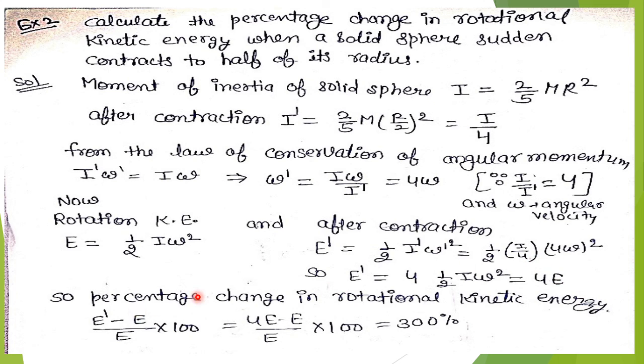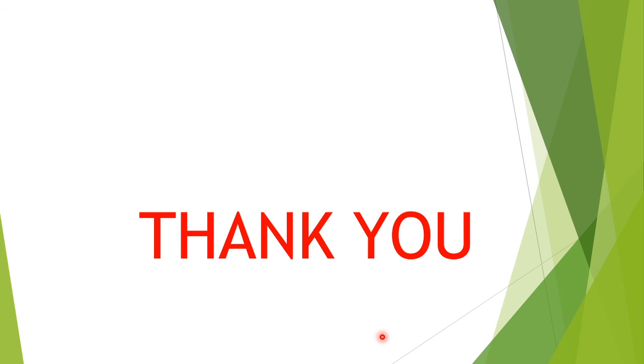Now we will find the percentage change in the rotational kinetic energy. The formula is E dash minus E upon E multiplied by 100. So E dash is 4E, giving 4E minus E upon E into 100. The percentage change will be 300%. Okay, it is clear.